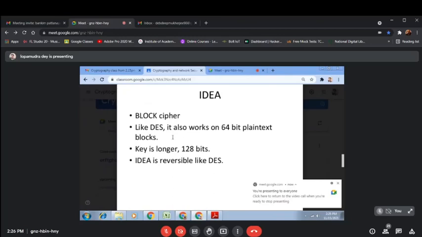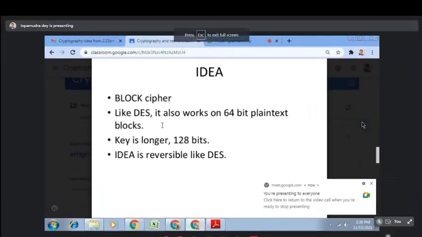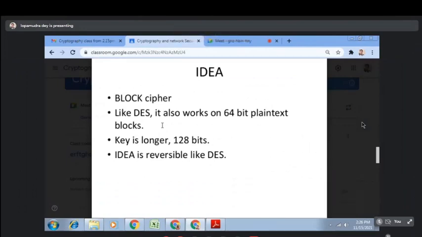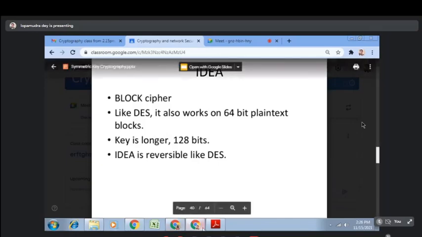But here the key is longer. Initially, in case of normal DES, the key is 64 bits. But here the key is 128 bits. And IDEA is also reversible like DES. That is the same algorithm you can use for the decryption purpose. So the same algorithm you will use for encryption along with the decryption purpose.